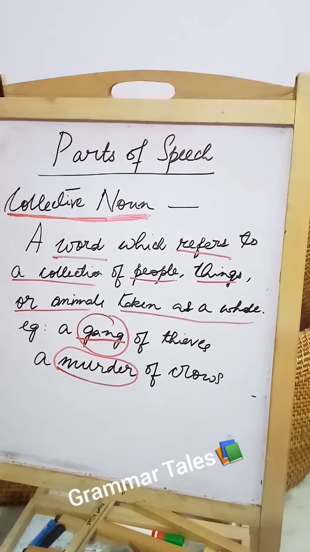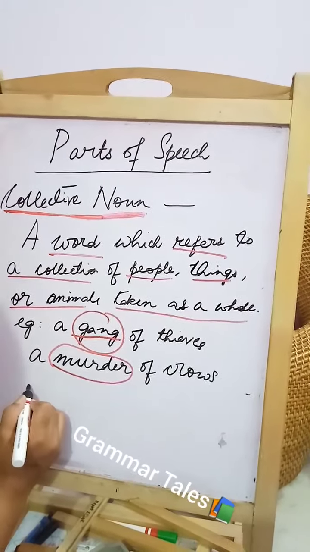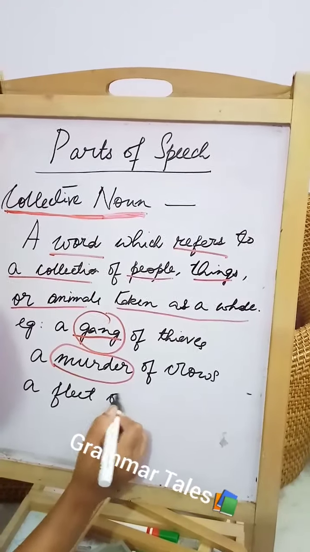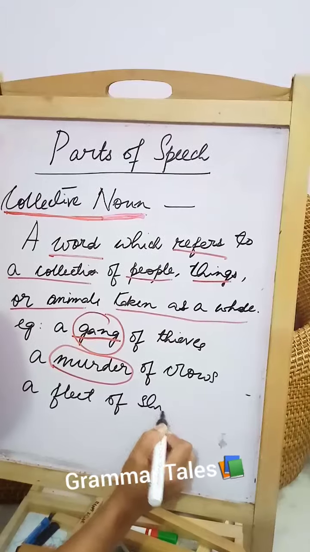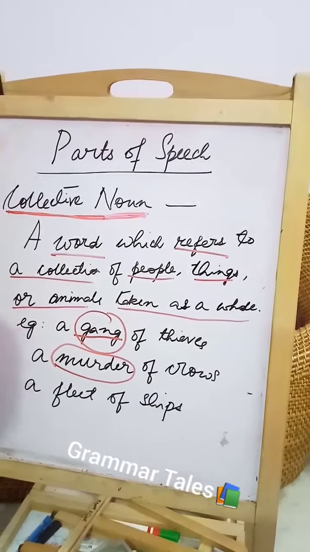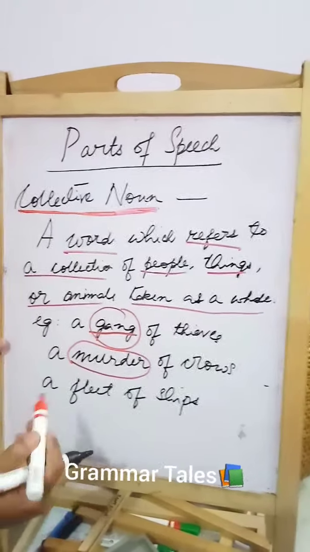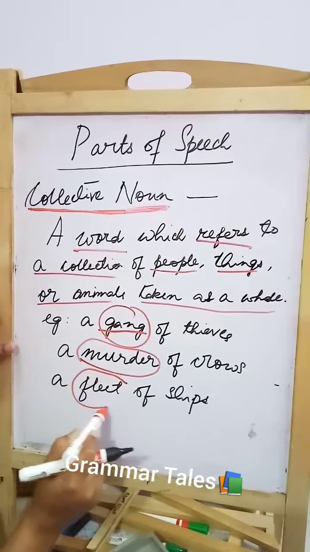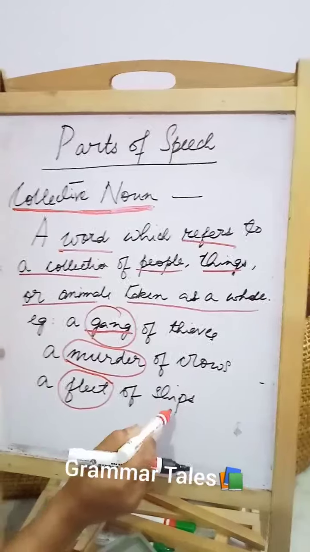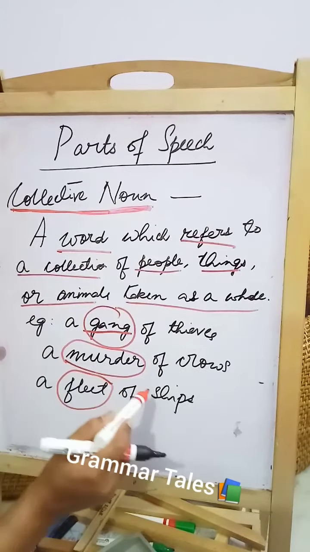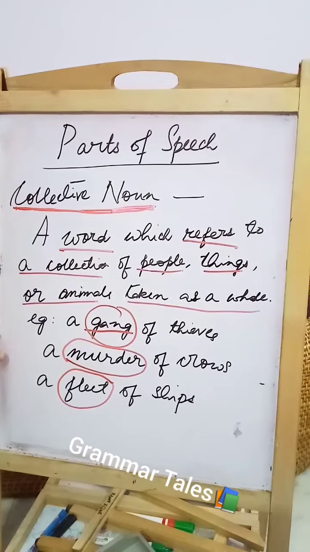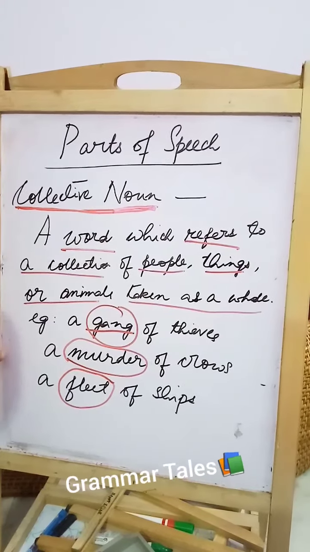Next is a thing. For things, what do we use? A fleet of ships. So a group of ships. Here the particular noun that we use is fleet. This is ships, not sheep. Sheep is the animal. Ships, that means jahaz.